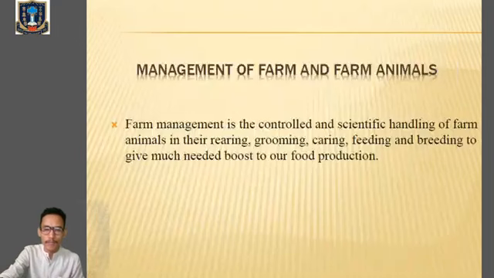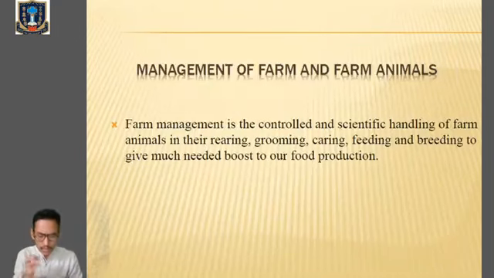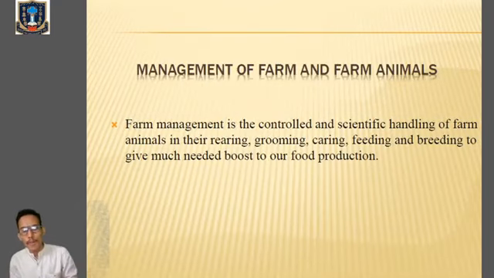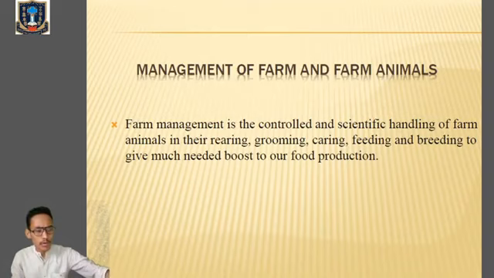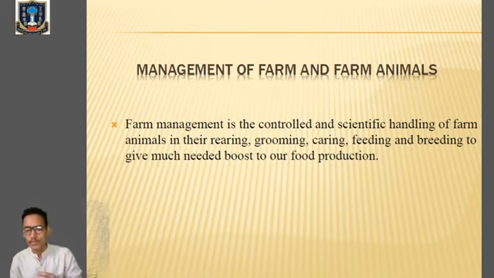Clear? Then next, we'll talk about the management of farms and farm animals. So we go to page number 527, where we talk about the management of farm and farm animals. Here I have come with the term farm. We talk about the dairy farm and the poultry farm. So here we'll talk about the management of those farms, mainly dairy farming and the management of those farm animals.